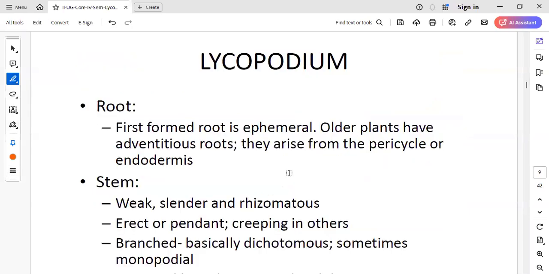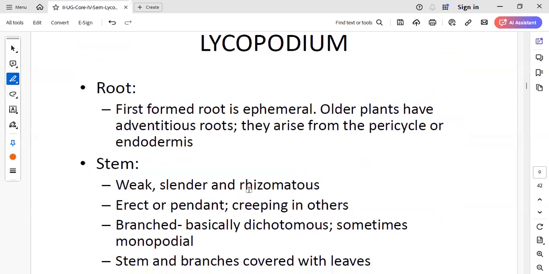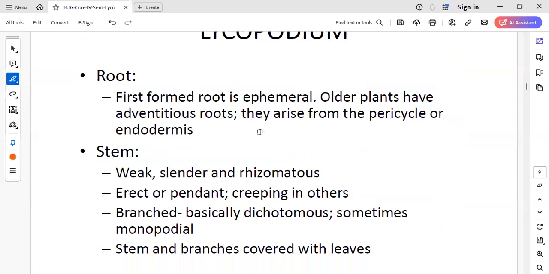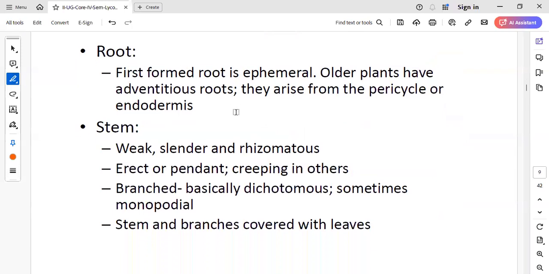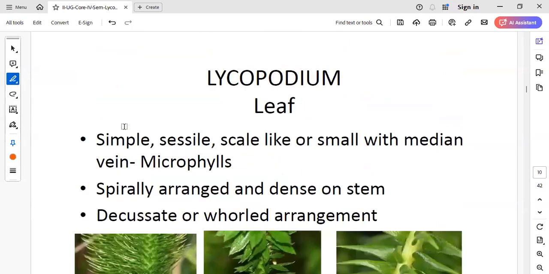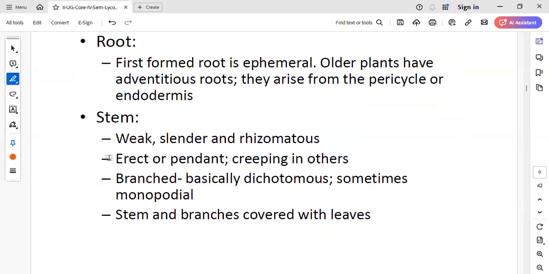Next, we're moving on to the morphology. The root of this plant is ephemeral, that is, it grows for a short time. Older plants have adventitious roots. They arise from the pericycle or the endodermis. Stem, when we talk about the stem, is weak, slender, and rhizomatous.